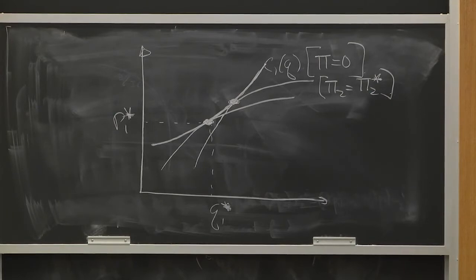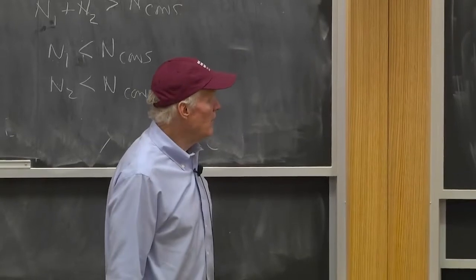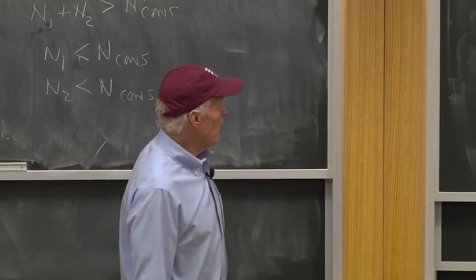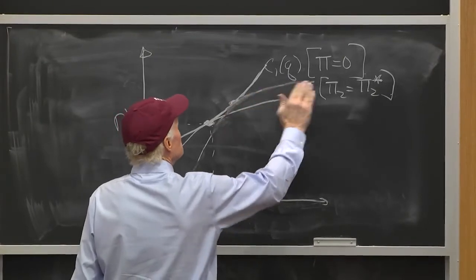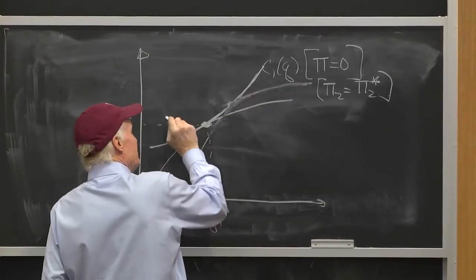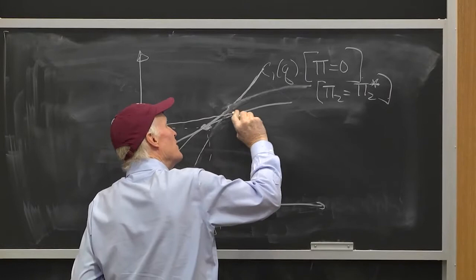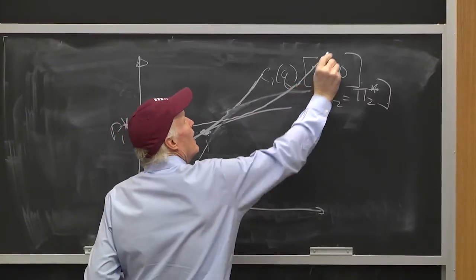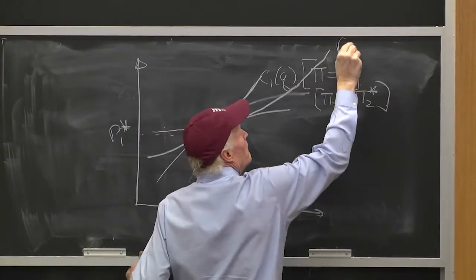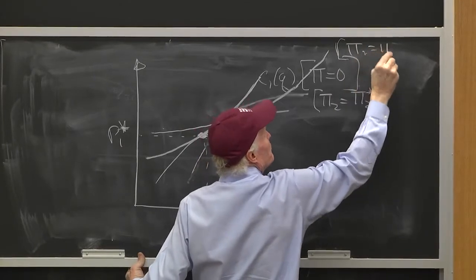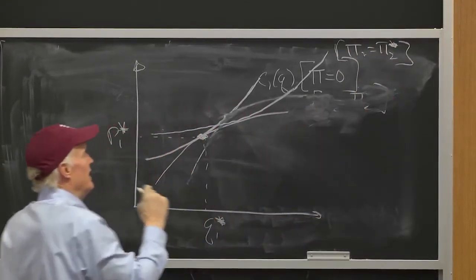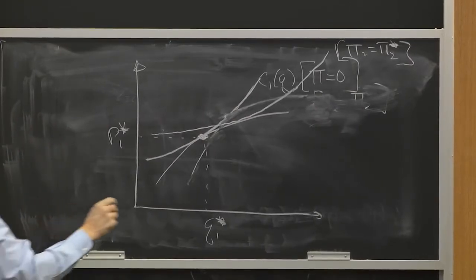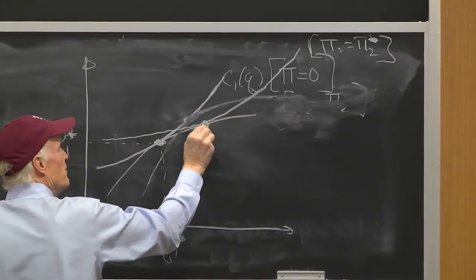That is, the type 2 firms are going to earn positive profits. Oh, shucks, I drew it the wrong way. Sorry. I drew a second consumer. They got to be tangent. They're looking like this. Good point. Pi 2 equals pi 2 star. I'm getting ahead of myself. All right, so it looks like that. They got to be tangent to that consumer's indifference curve.